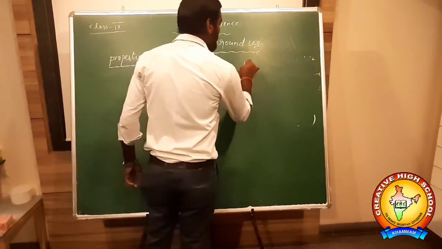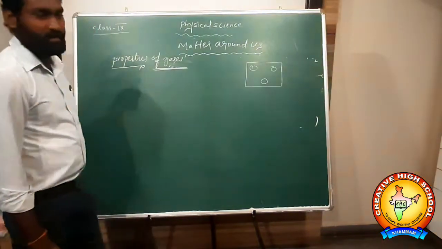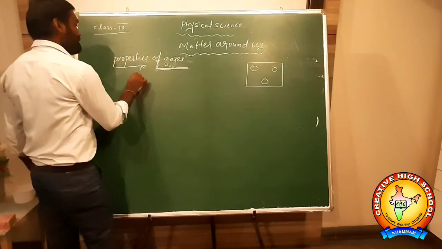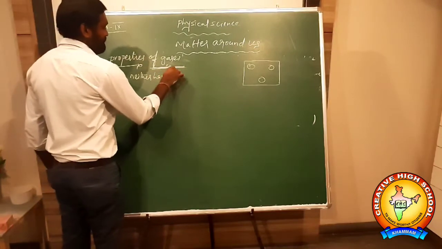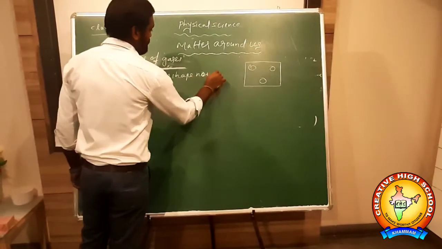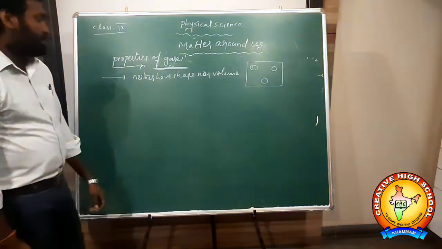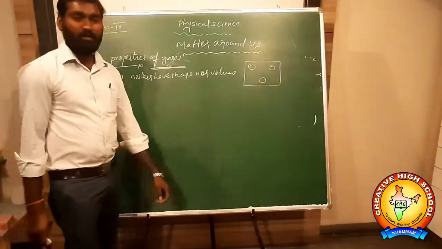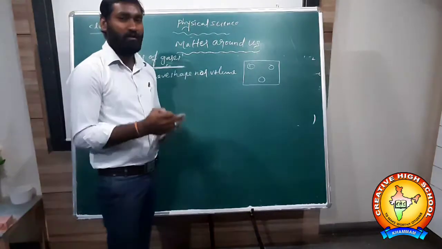So, the molecular arrangement of gases. They have very high space between the atoms. There is a large space between the atoms. That's why they have neither shape nor volume. They don't have a particular shape. They don't have a particular volume.